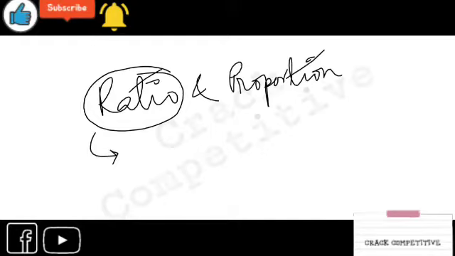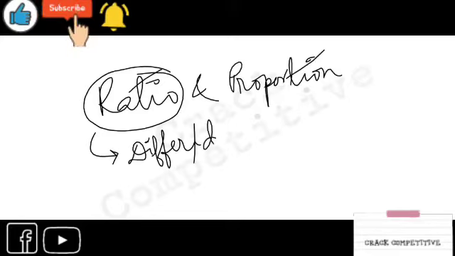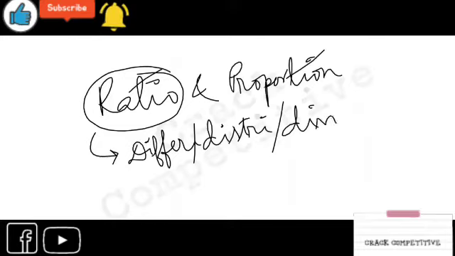Ratio means differentiation or distribution, or you can also call it division. Understand? Ratio means division actually, partition actually.